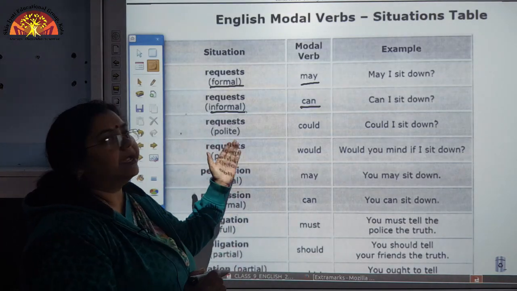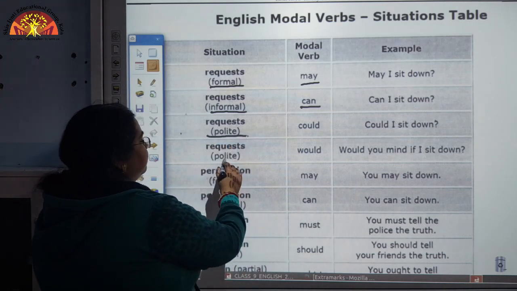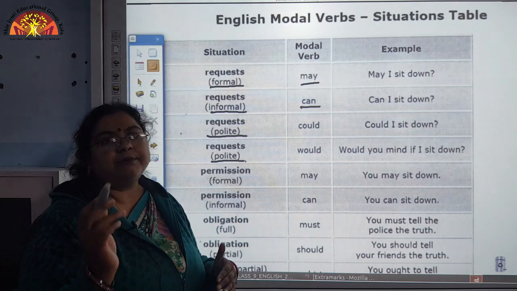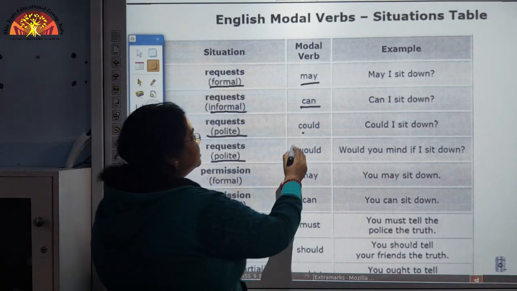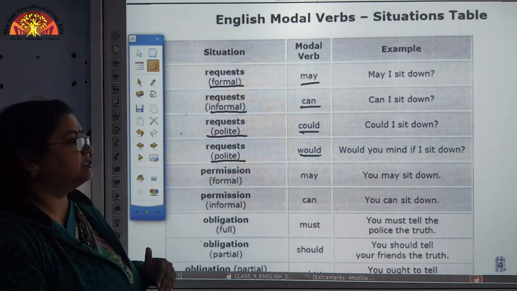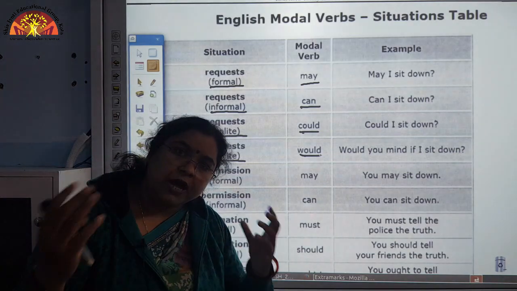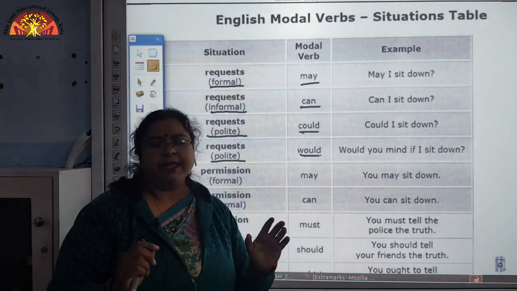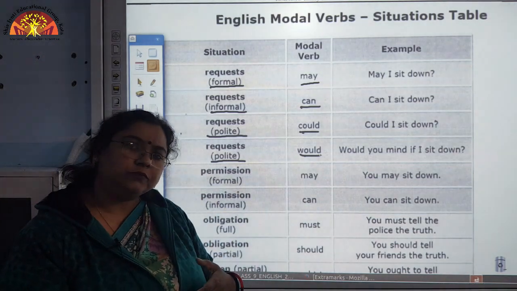Now, if you want to make an even more polite request, if you want to be more polite, see here. We have two modals which can be used, that is could and would. Both these modals, could and would, can be used for making polite requests. Would is even more humble. Okay. If you want to be even more humble, then it will be would. And could can be a bit informal and polite also. Could I sit down? Okay.